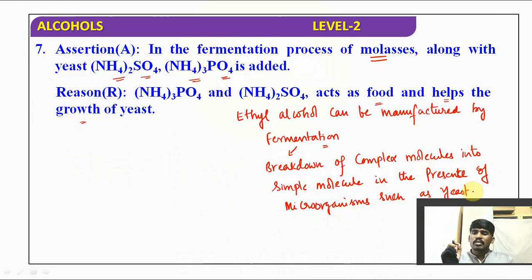So ethyl alcohol can be commercially manufactured by a process called fermentation.